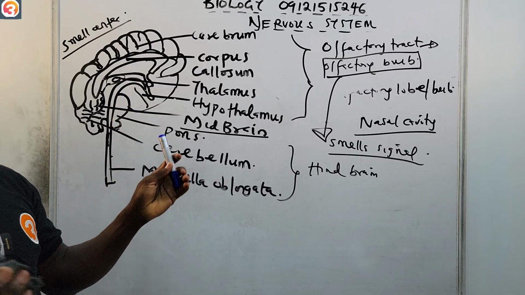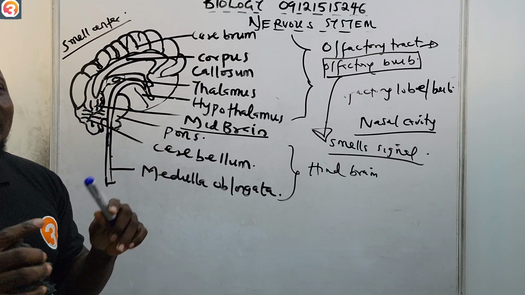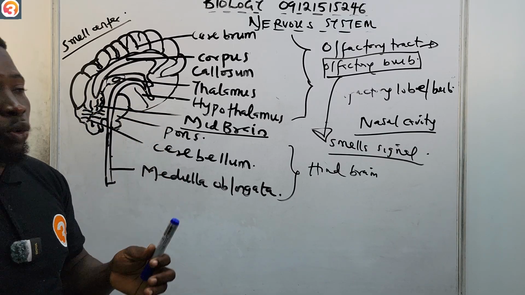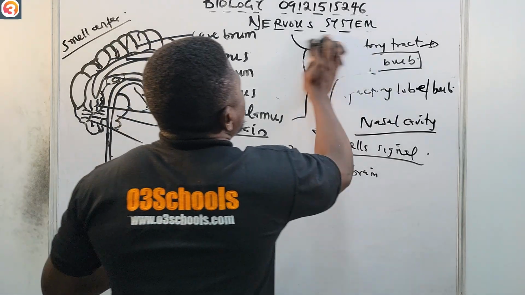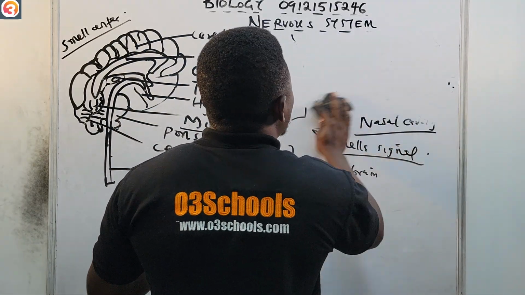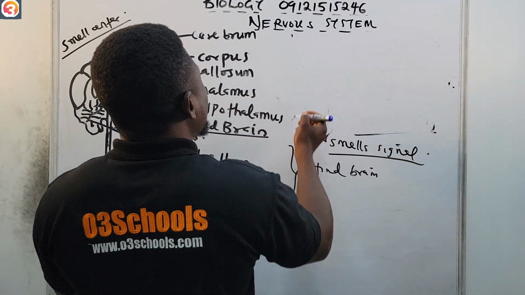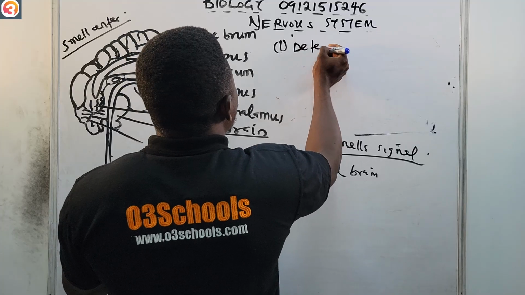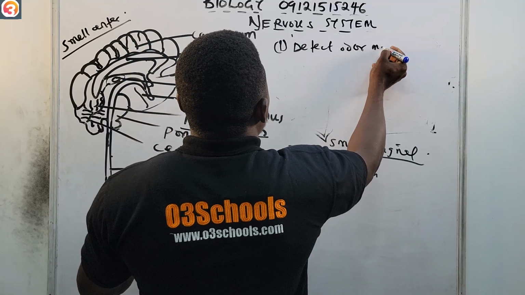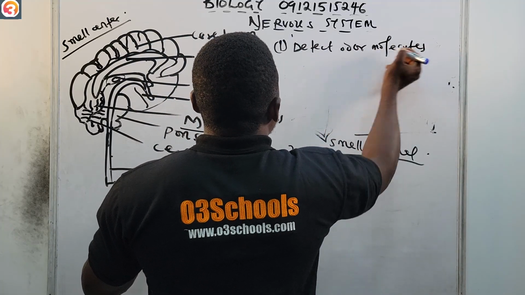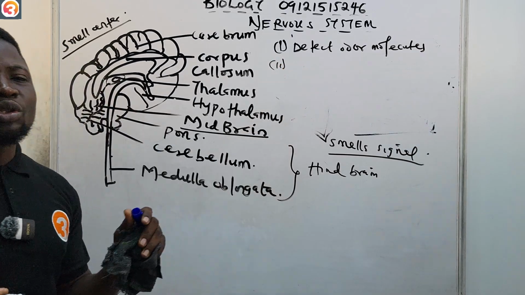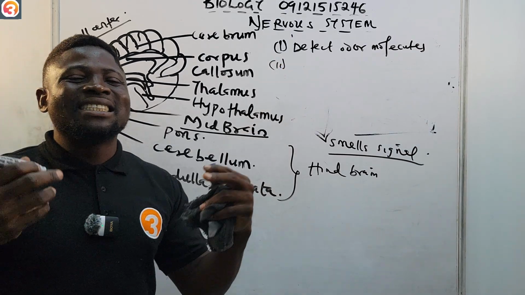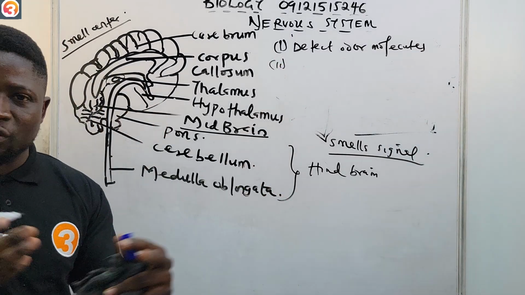So the major functions of the olfactory lobe: number one, to detect odor molecules. Then number two, it also identifies and distinguishes between different types of smell.